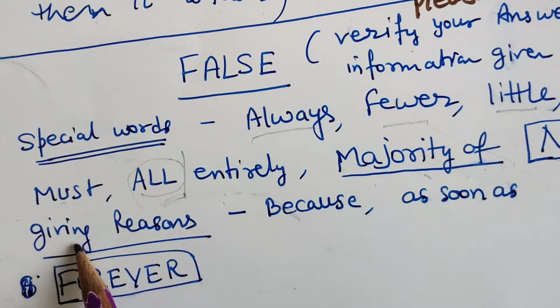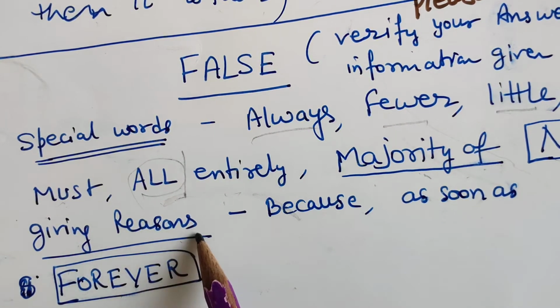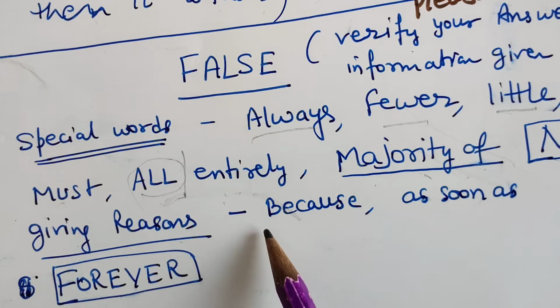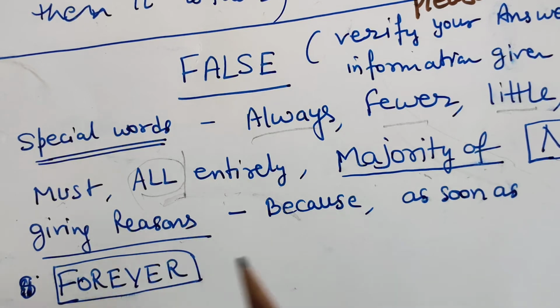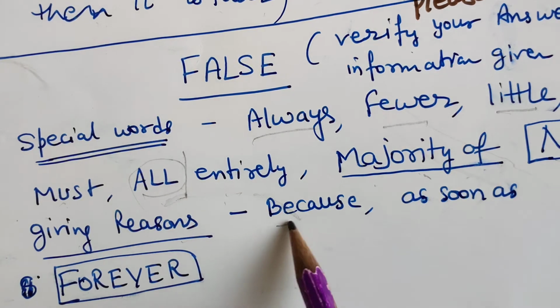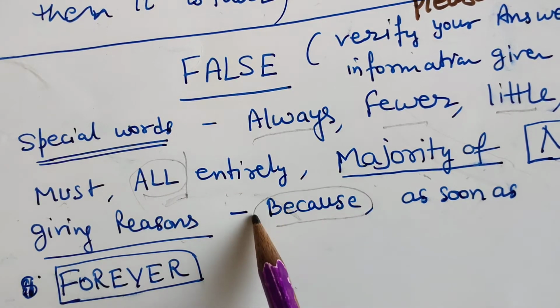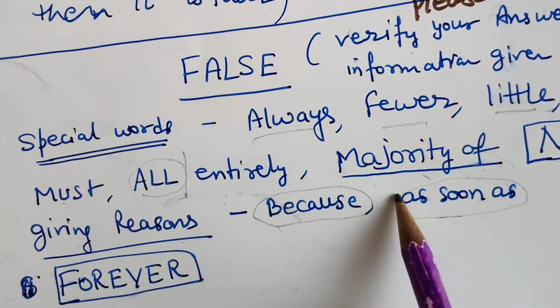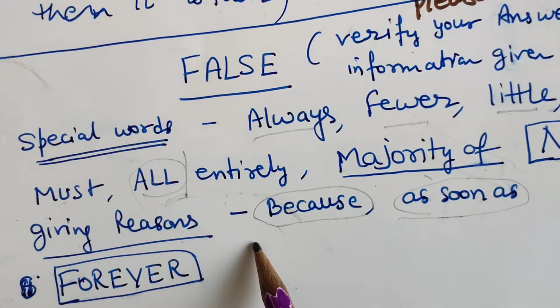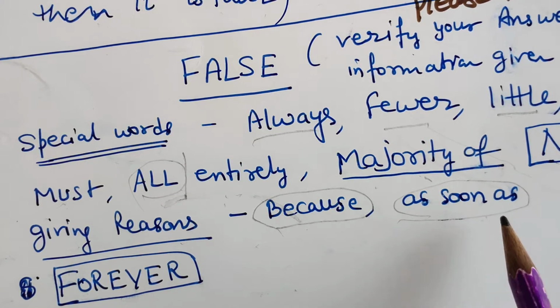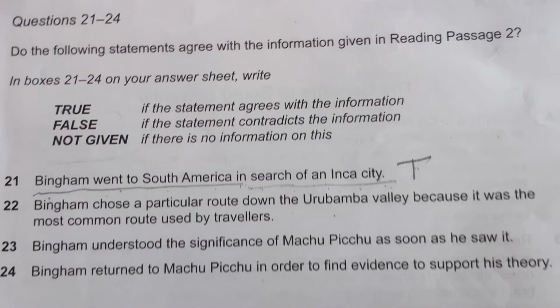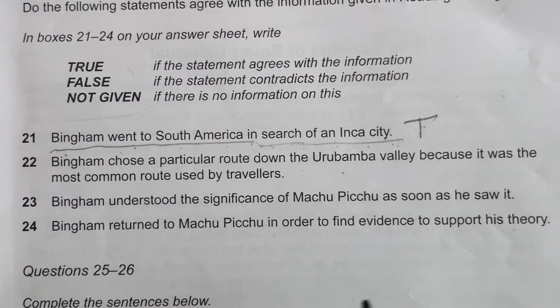Whenever a simple sentence is attached with connectors like as soon as, or giving reasons for the main sentence, then it is also a false statement. Let's look at the example.